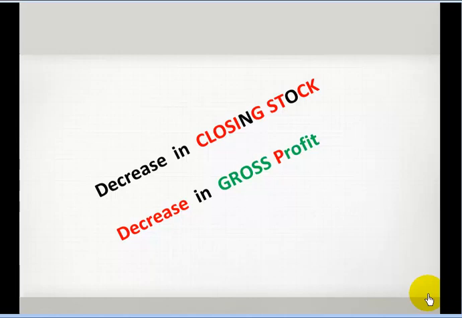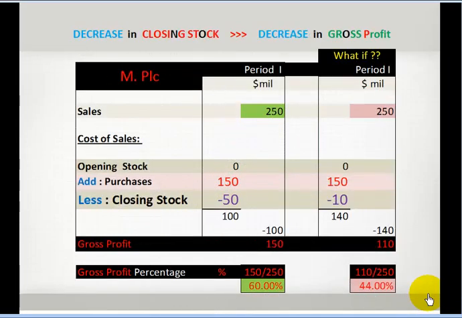The other tip was: decrease in closing stock means decrease in gross profit. The director wants to know more on this topic. So here again is a what-if analysis. MPLC in period 1, sales 250. In both cases everything is constant, only the closing stock is different. Decrease in closing stock, so here the closing stock is decreasing.